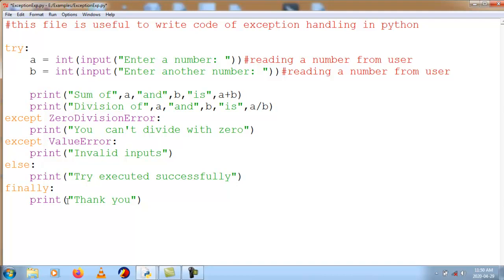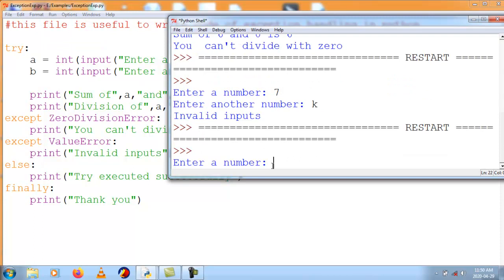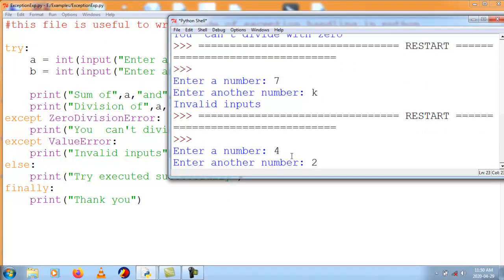executed. Yes, finally will get executed automatically, but the else block will get executed only when try executes successfully; otherwise else will be ignored and any one of these two exceptions will get caught and handled. So now I will save this code and run it with multiple examples. I will enter 4 and 2, both valid numbers. I will get the summation as well as the division, and whenever try executes, I need to get else as well as finally. We will check the outputs.